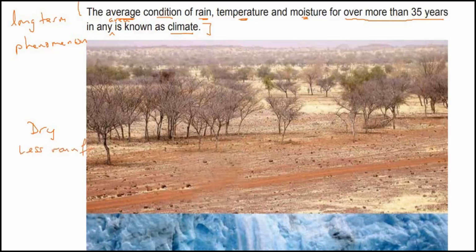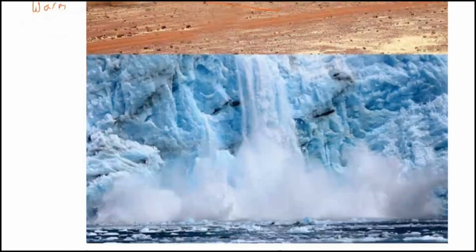It should be a warm climate. You see the rainfall is less, so it will be warm and dry, not warm and humid. So this is a semi-desert, a semi-arid, semi-dry area.